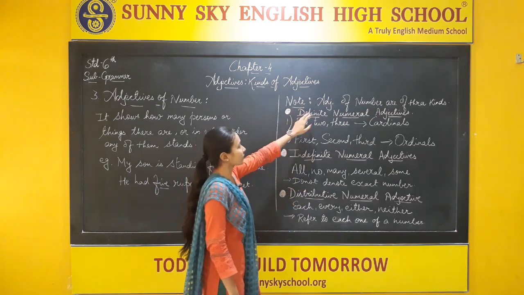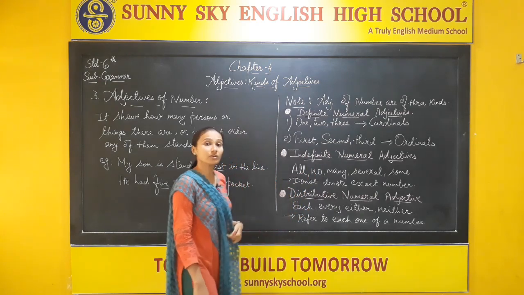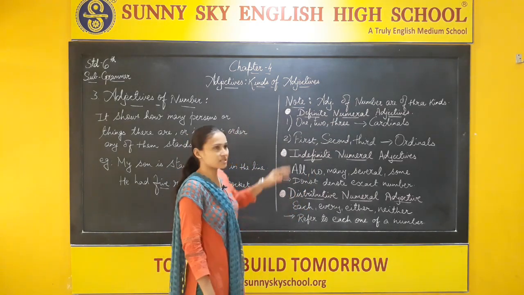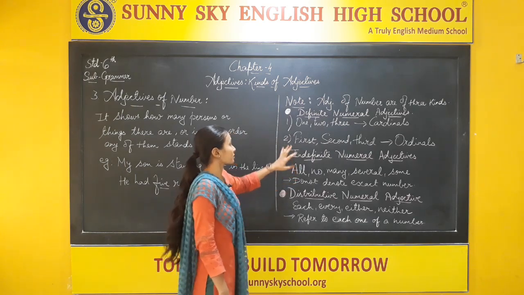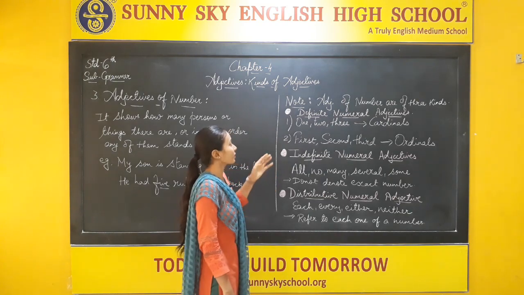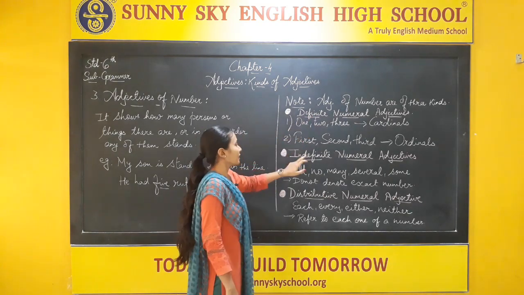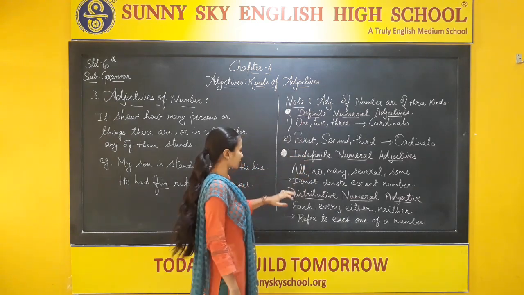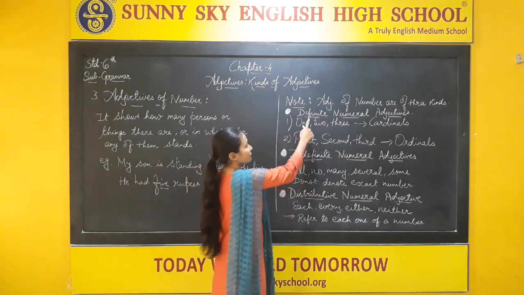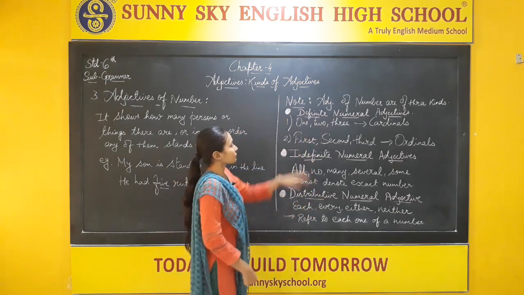What is the note given? Adjectives of number are of 3 kinds. Now we are going to see the 3 kinds of adjective of number, and it's very easy. They are definite numeral adjective, indefinite numeral adjective and distributive numeral adjective. First is definite numeral adjective. In that we will see 2 things.